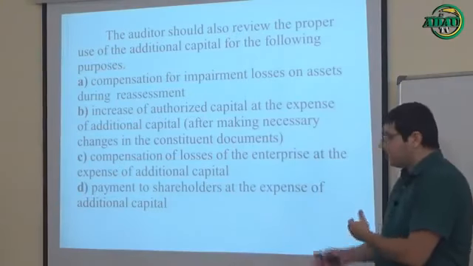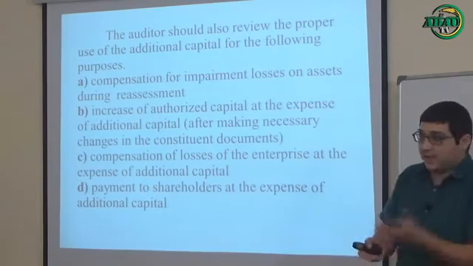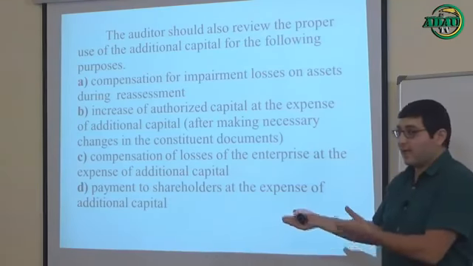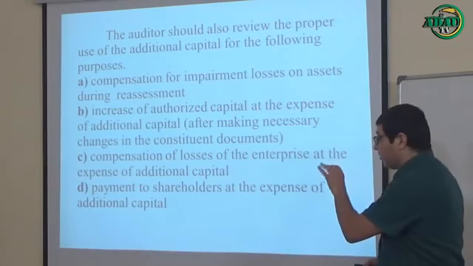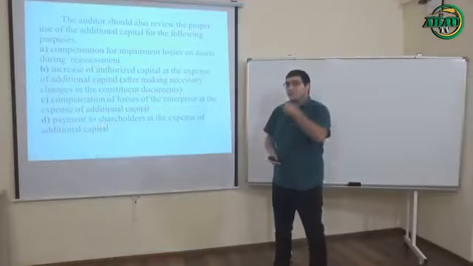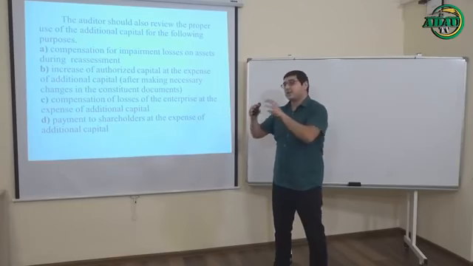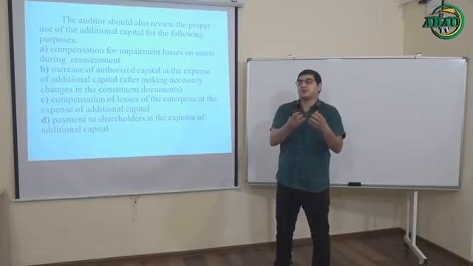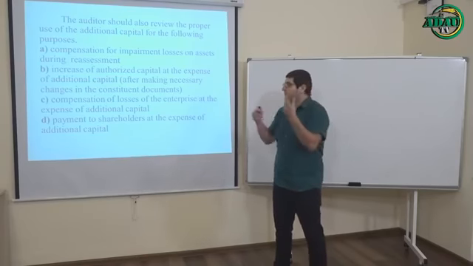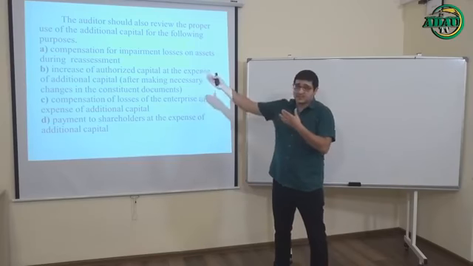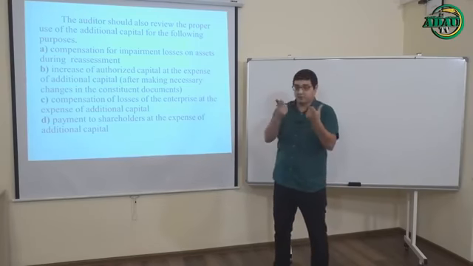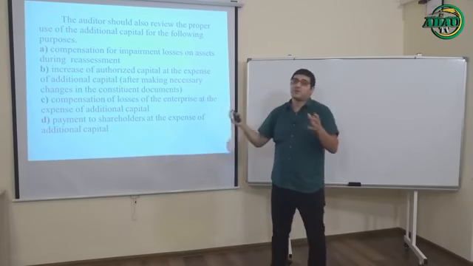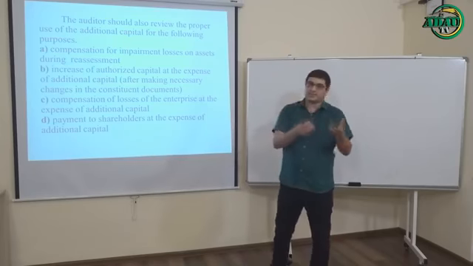It means that, for example, you have $1 million additional capital and you can just distribute this amount of money among your shareholders. But I think it's not one of the recommended methods, because when you distribute your additional capital among your shareholders, it means that this money will not bring more income for you in future. In other cases, you can get some more income in future. So it's my own opinion that the last variant is not recommended for joint stock companies and so on.